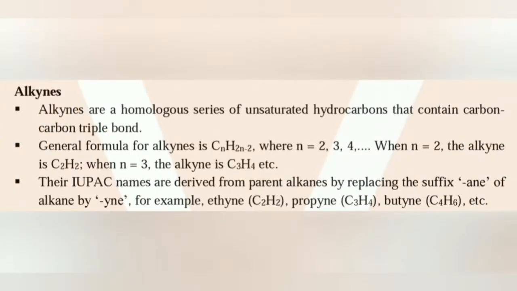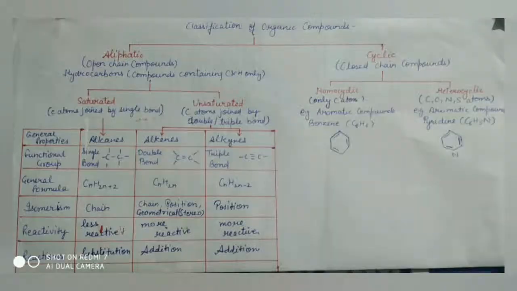Alkynes. Alkynes are a homologous series of unsaturated hydrocarbons that contain a carbon-carbon triple bond. The general formula for alkynes is CnH2n-2, where n equals 2, 3, 4, and so on. When n equals 2, the alkyne is C2H2, and similarly we can find the successive members of the series. The IUPAC names are derived from parent alkane by replacing the suffix "ane" of alkane by "yne", for example, ethyne. Draw this flowchart in your copies.